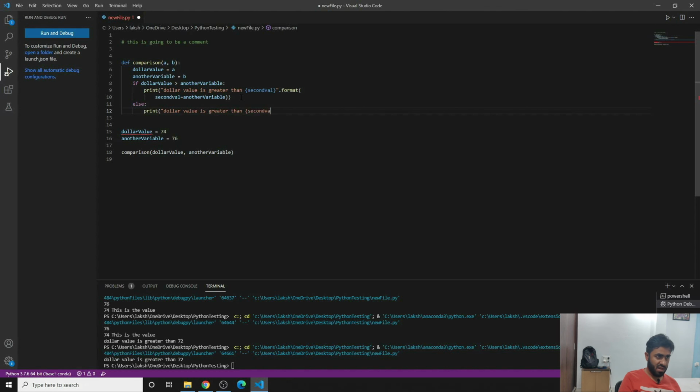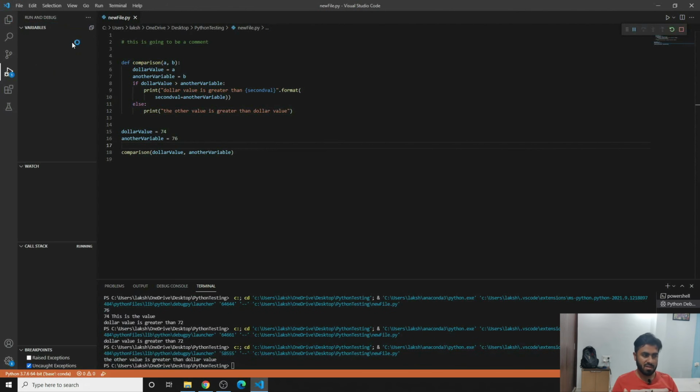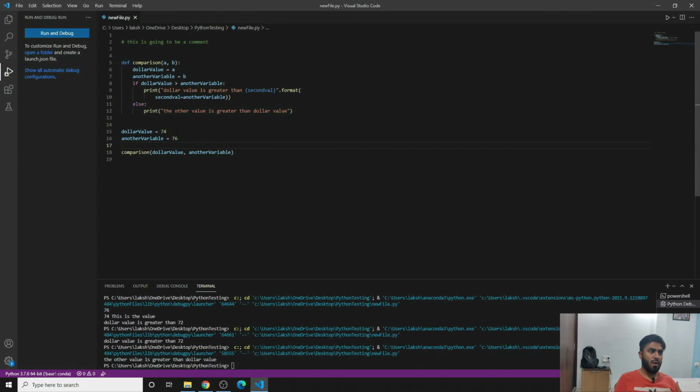Basically you don't have to insert any of the variables in the second statement. You can write the other value is greater than dollar value, and now if I run the program, you'll see it would state the other value is greater than dollar value, because now we have changed the another value to 76, which is of course greater than the dollar value.